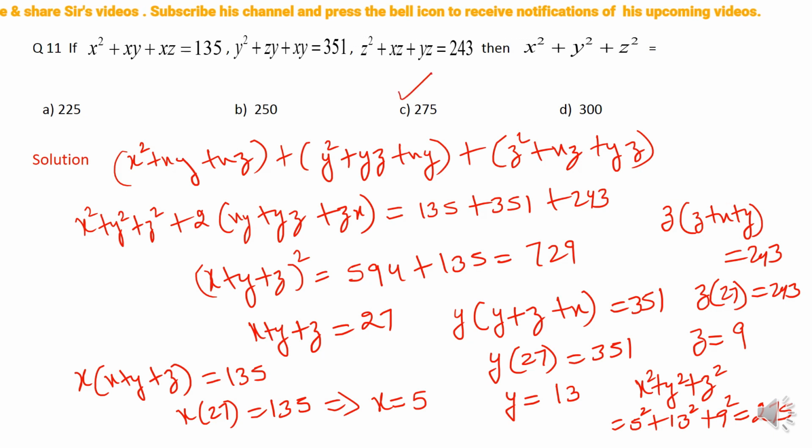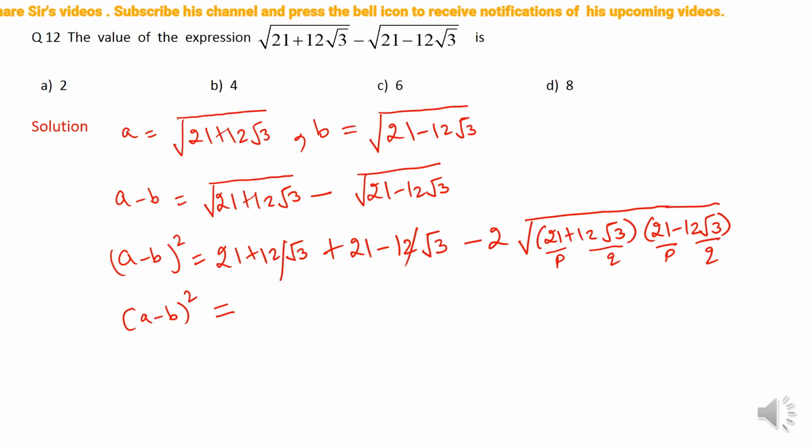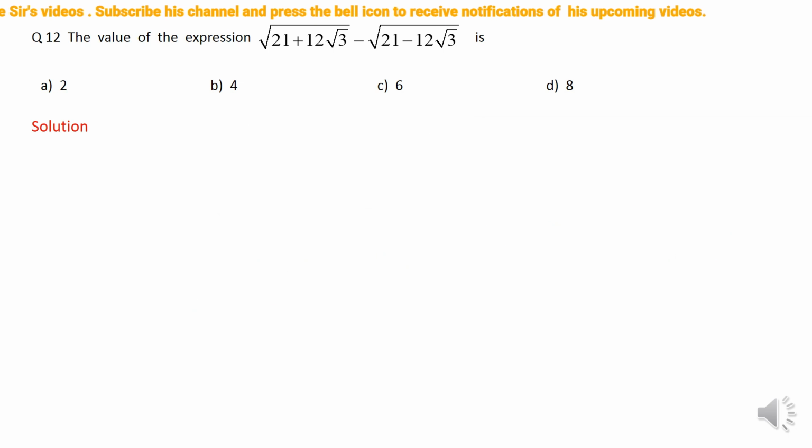Now we move to our last question of this video. Under root of 21 plus 12 root 3 minus under root of 21 minus 12 root 3. Now students, this is the last question that I am going to take in this video. When we look at this problem, it does not appear to belong to the topic of algebra, but actually we are going to solve it by using algebraic identities only.